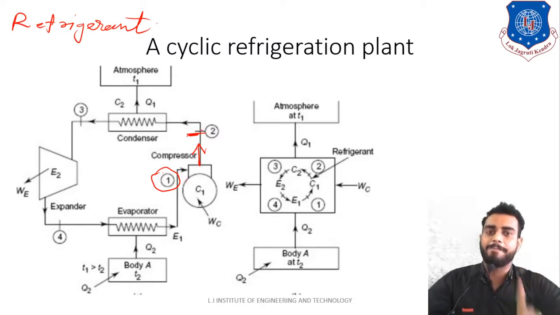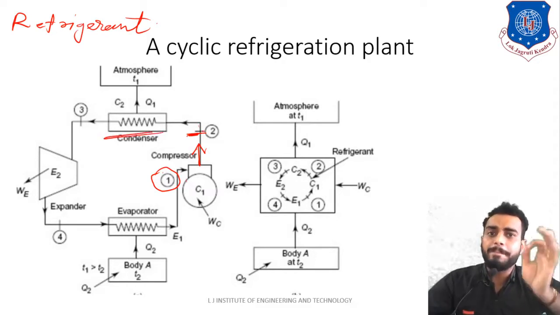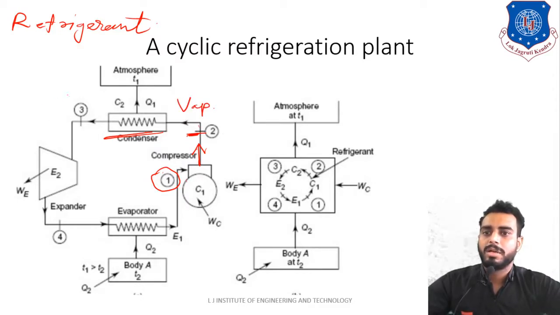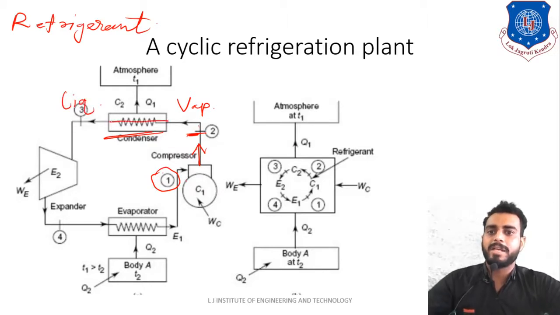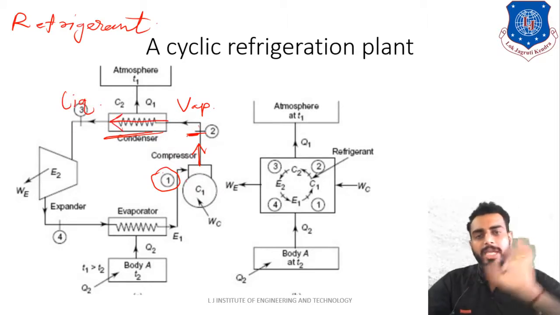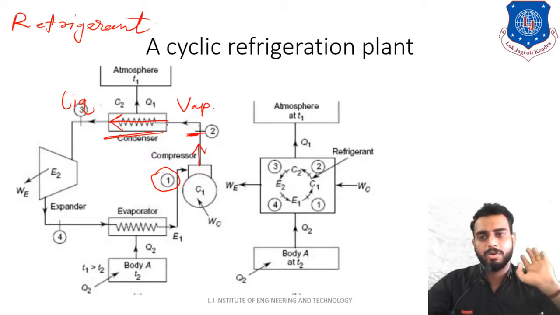It is having high pressure and high temperature. Now condenser will do what? Simple. Condenser will condense the vapor which is here, vapor to liquid refrigerant. Okay, so it will simply convert the vapor to the liquid. That is the function of condenser. Okay, from name itself we can identify, right?